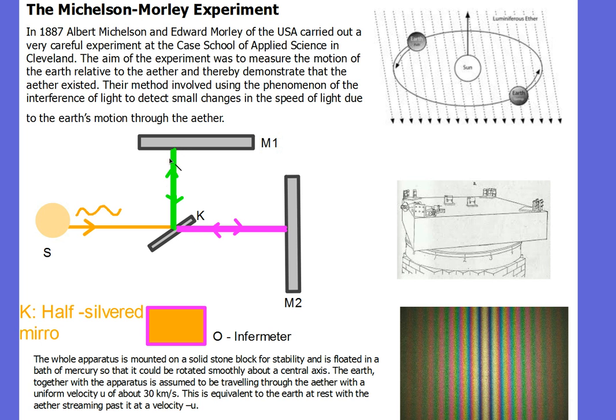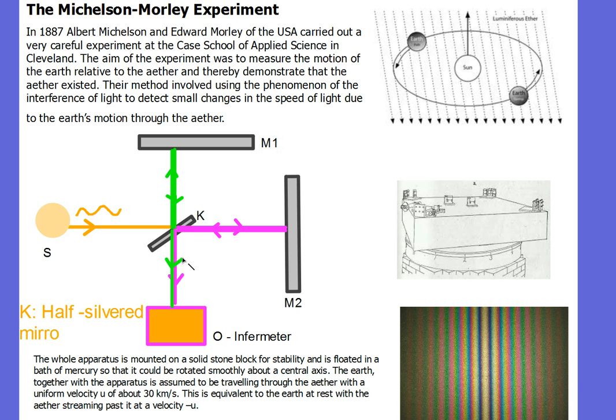And when these two beams hit the half silver mirror, some of this green light's going to end up going straight through, and some of this purple light's now going to be reflected by the half silver mirror again. So what we're going to end up having is these green and purple streams of light travelling down here. There's our purple light, travelling down like this. And some of our green light, it's not really green light, but the green beam of light I'm drawing here, will be travelling straight down as well.